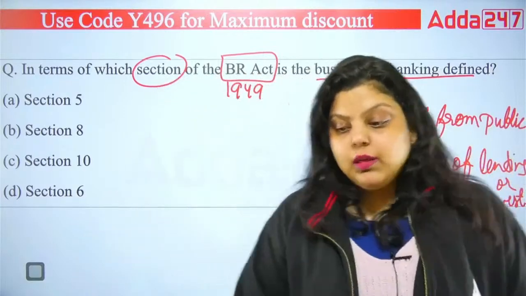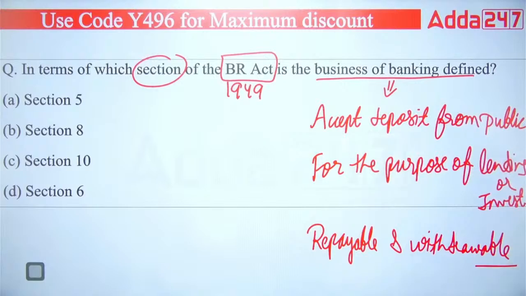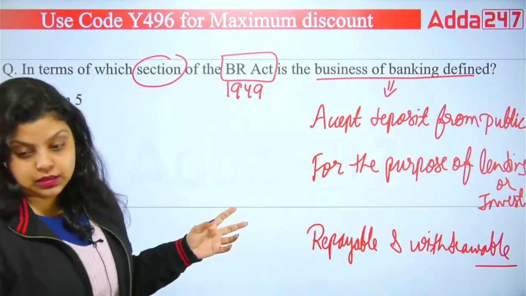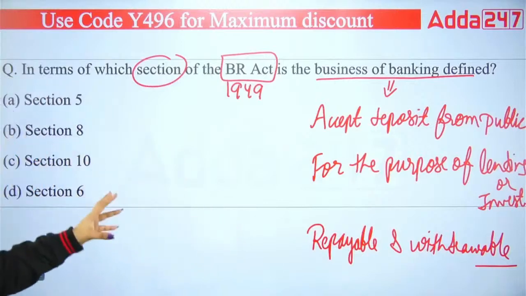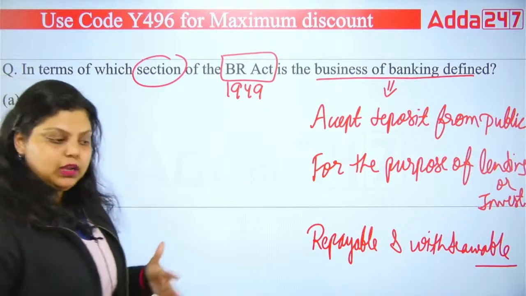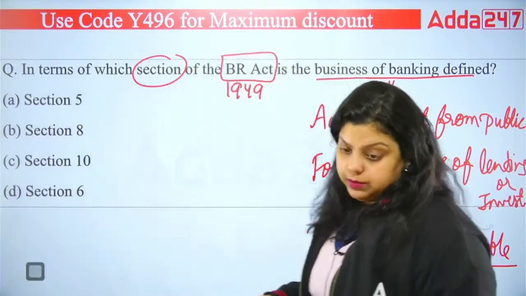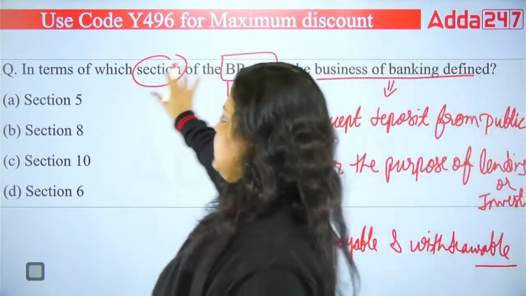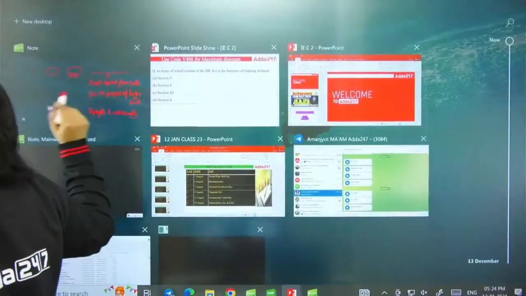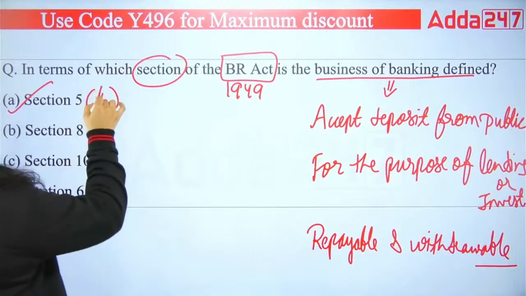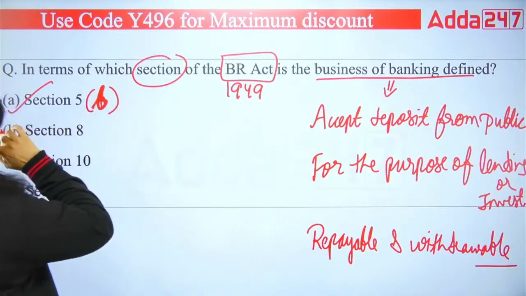Okay, so this is what the business of banking is. Business of banking says simply that banks, those institutions which accept deposit from public, use that deposit to provide loan or to do investment in the market, and they are repaying that money to the customer when customer demands and make it withdrawable to the customer whenever he or she uses the instrument to withdraw their money. Okay, so this is the business of banking. It is defined under Banking Regulation Act 1949 in section 5B. Okay, so section 5B actually talks about your business of banking. I guess this is understood.